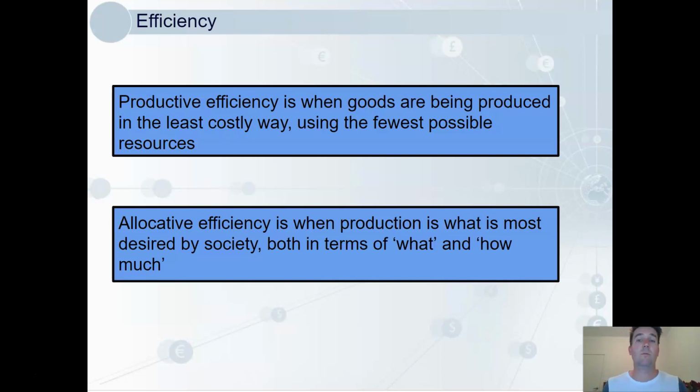Allocative efficiency is when production is what is most desired by society, both in terms of what's being produced and also how much of that is being produced.